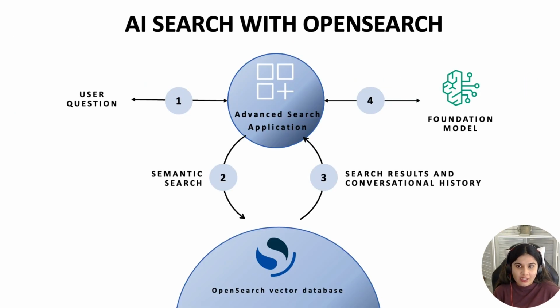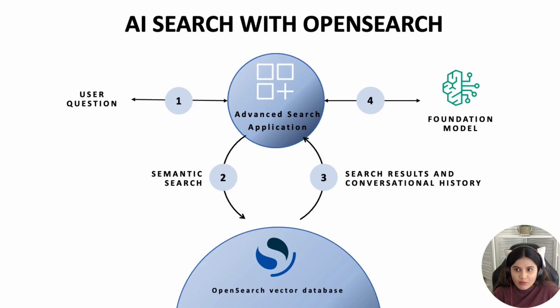OpenSearch AI combines semantic search capabilities with foundational models to provide an enhanced user experience. When a user asks a question, the system leverages semantic search to understand the intent and the context behind their queries. Now, this goes beyond simple keyword matching. The search process includes both current search results and conversational history to maintain context and deliver more relevant responses over time.